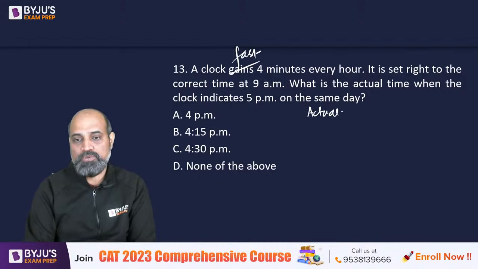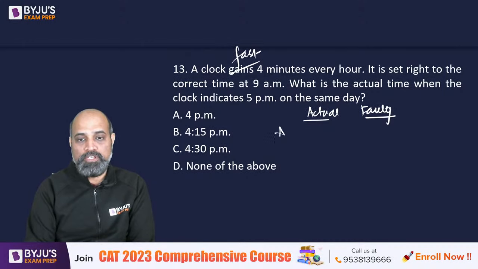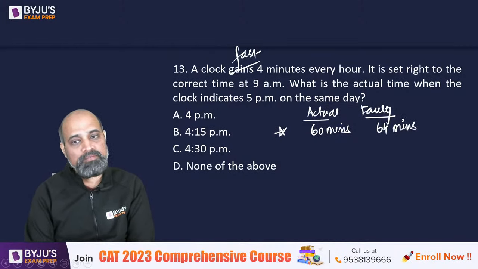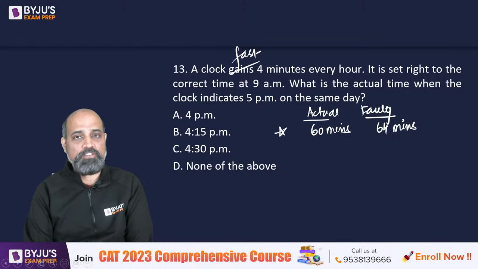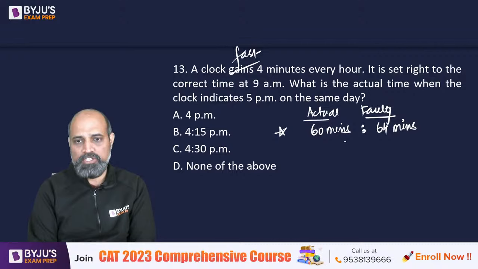So actual clock and this faulty clock. So as per the question, when the actual clock moves 60 minutes, faulty clock moves 64 minutes. है ना? 60 and 64. They are in the ratio of, if I simplify this ratio is 15:16.